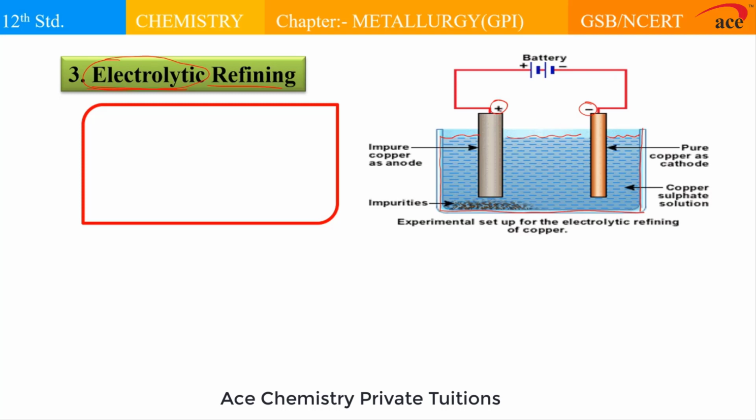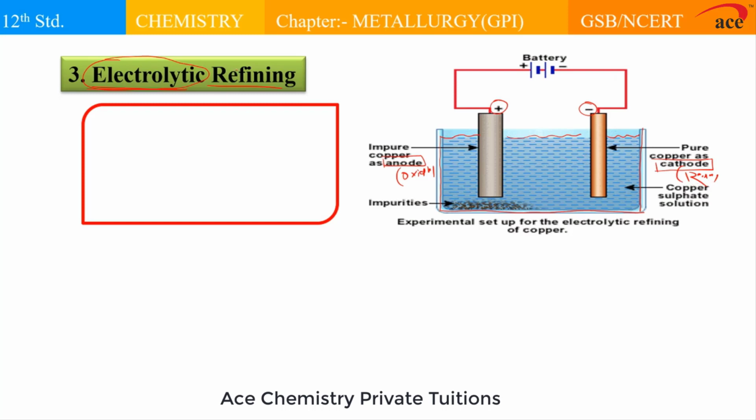The one which is connected to the positive terminal of the battery is referred to as the anode, and the anode is responsible for the process of oxidation. The one which is connected to the negative terminal of the battery is referred to as the cathode, and the reaction which takes place at the cathode is reduction. Generally the deposition of the metal takes place at the cathode.